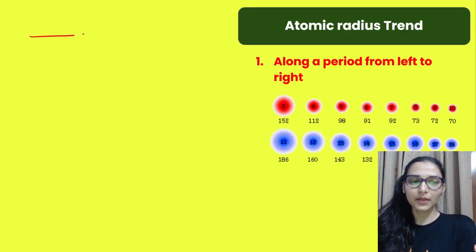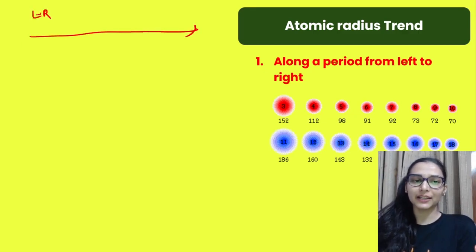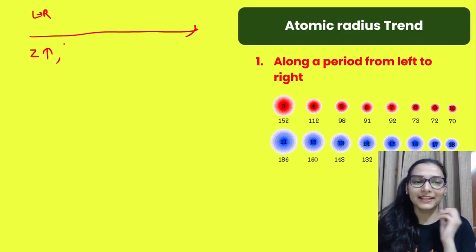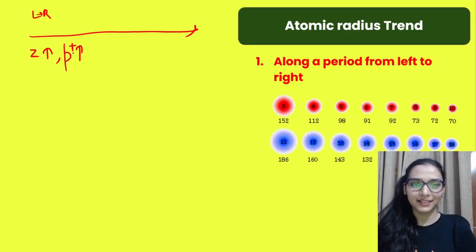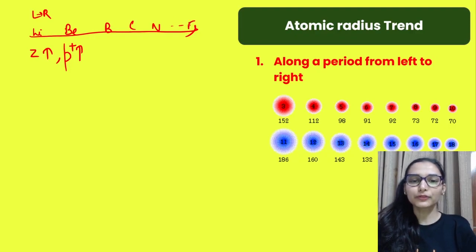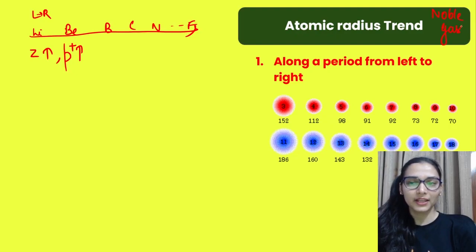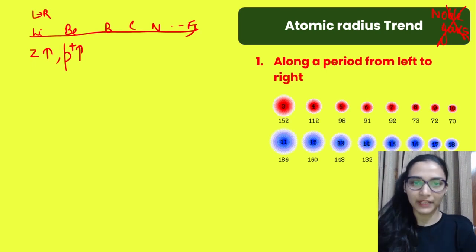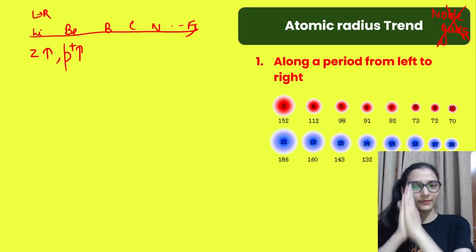Dekho, when I am going left to right across a period, left to right jaane par what is happening? You know, atomic number is increasing. Atomic number is increasing matlab kya? Number of protons are increasing. Yes, dekho lithium, beryllium, boron, carbon, nitrogen, oxygen, fluorine. Up to fluorine we are talking about. Do not consider noble gases in this trend. Theek hai, so this is not applicable for group number 18, any of the properties that I am telling you, up to group 17. Clear hai?